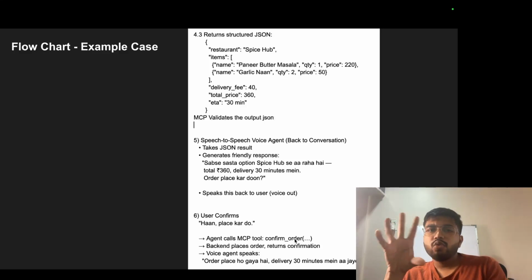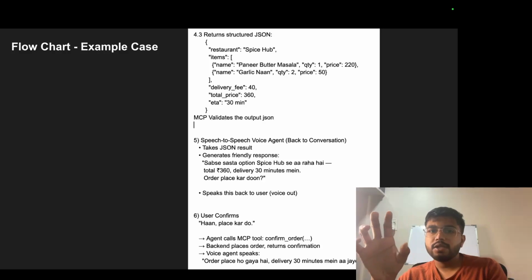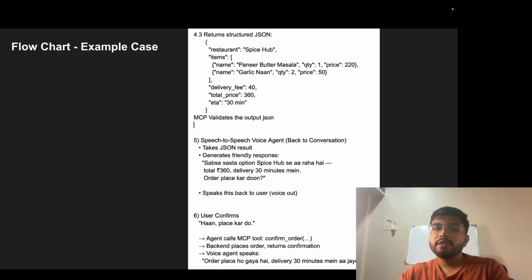Then after doing all of this, we get an answer: Spice Hub is the restaurant, and this is the price overall. MCP checks whether this output is fine or not and passes it to the speech to speech voice agent. Okay, speech to speech voice agent, what is that? He is just the talking part of it. He takes the output and generates a user friendly response: "सबसे सस्ता ऑप्शन स्पाइस हब से आ रहा है, टोटल रुपीज इज दिस, डिलीवरी 30 मिनट्स में होगा, ऑर्डर प्लेस कर दूँ." So this is what the voice agent will speak.